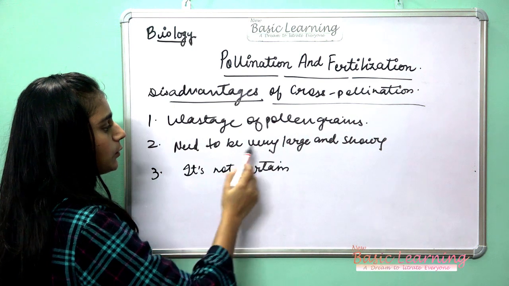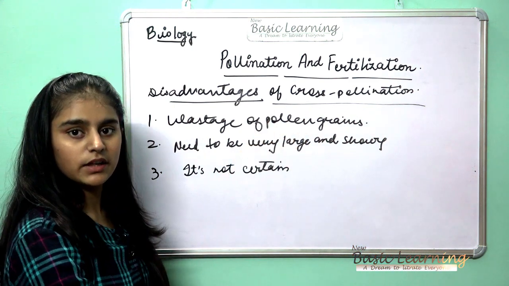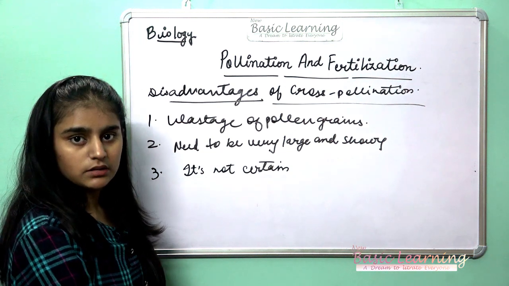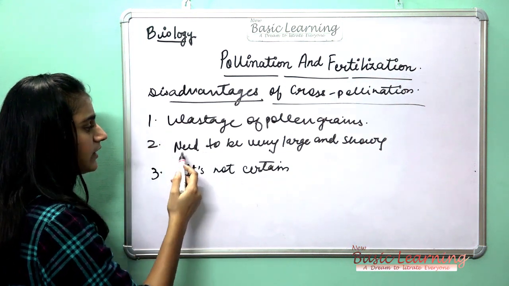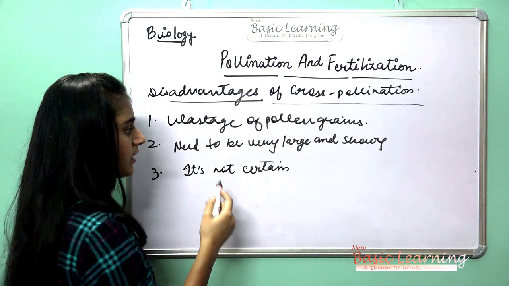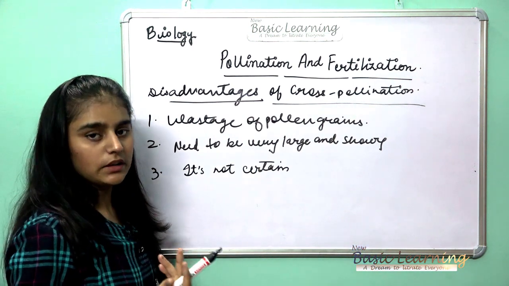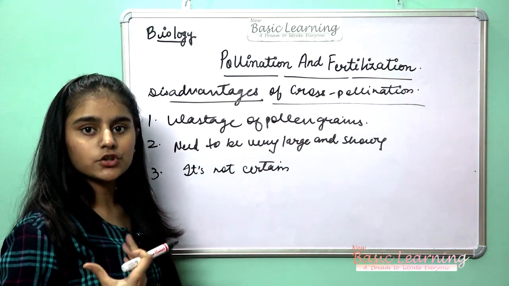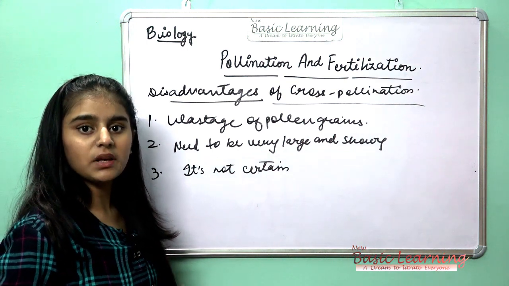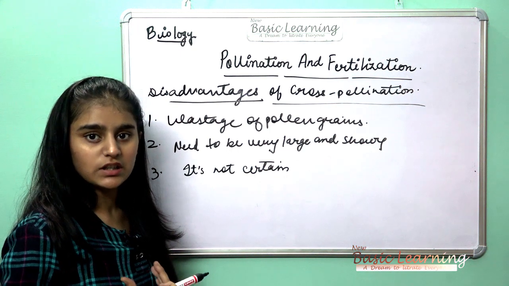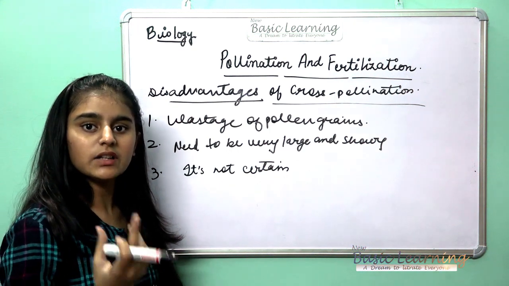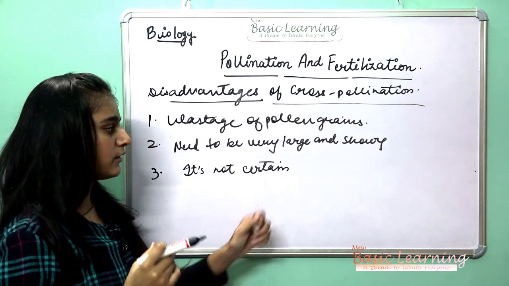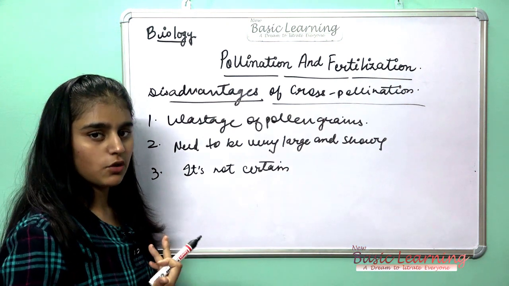The flower needs to be very large and showy. You can say it is very uneconomical. It needs to be large and attractive in nature so that the pollinating agent will be attracted towards it. So you can see the energy of the flower will also be wasted.